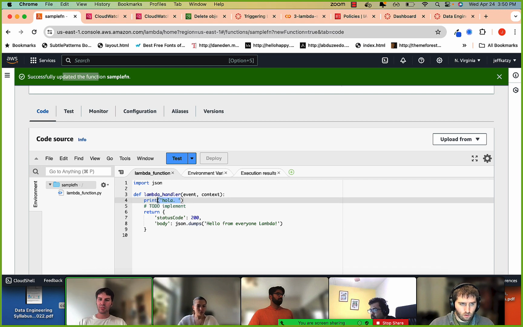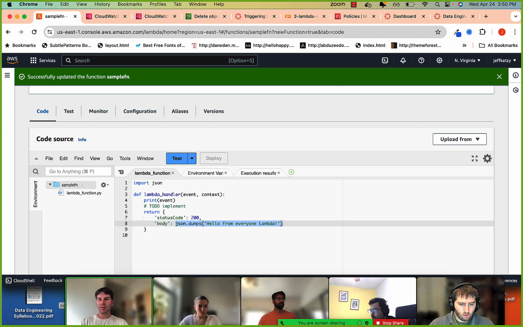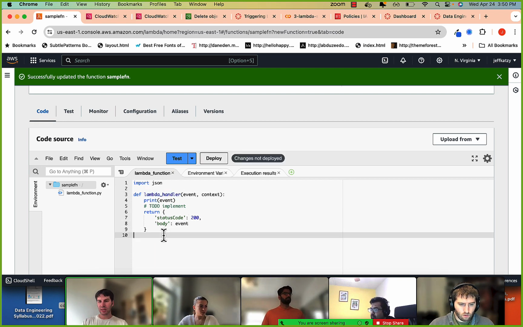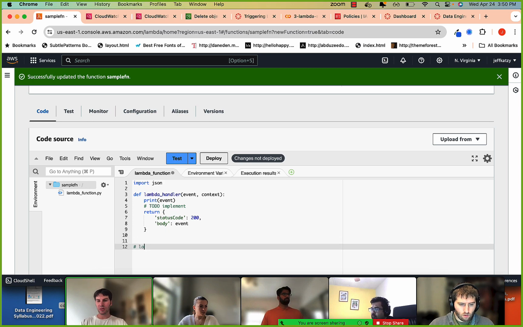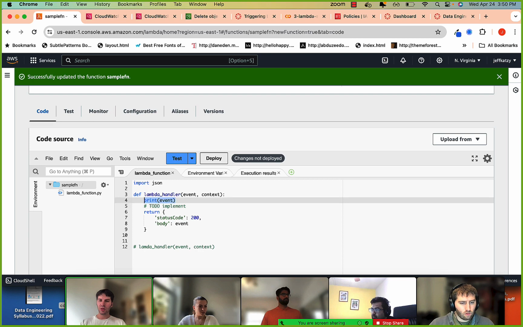Something that's useful sometimes is that you can print the event. Let's deploy that. You can print the event itself, or the other thing you can do is access the event here in the return value. You can imagine that this Lambda function is going to get called because someone is calling the Lambda handler function and passing through the event as well as some context. So if you want, we can print the event, we can print the context.